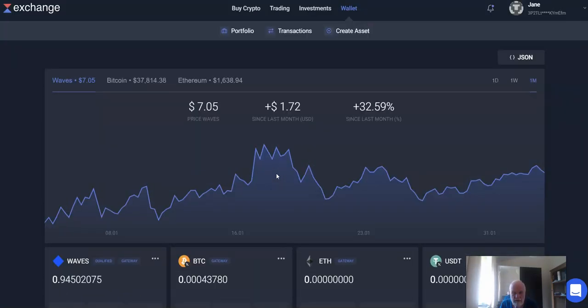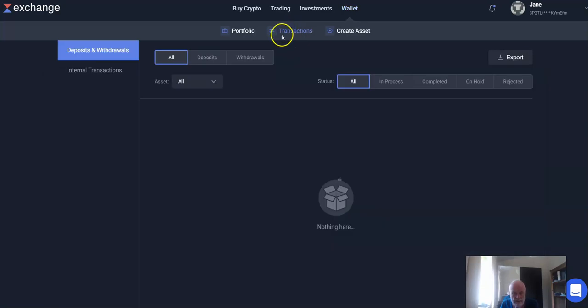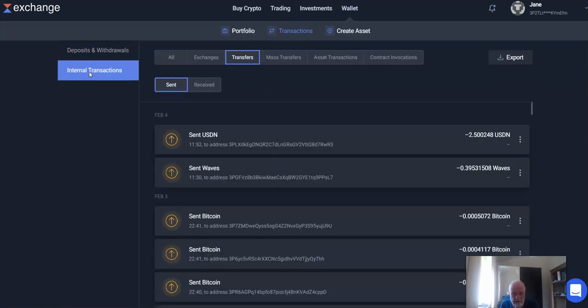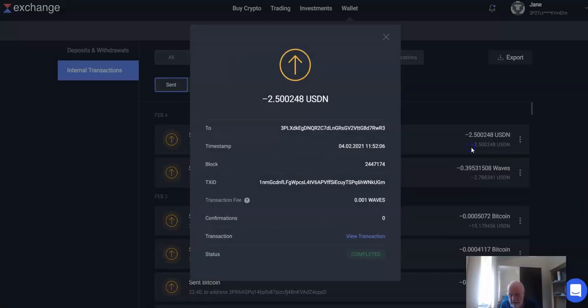If for some reason you had lost that TX ID, you can get it from your transactions here. Internal transactions, sent USDN. Here we go, 2.5. This is it. If you click on those 3 little buttons there, you can copy the TX ID, but if you want to see it, click on TX ID info, and there it is. That's the TX ID we need.